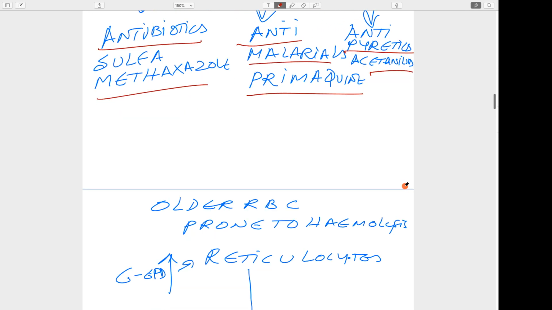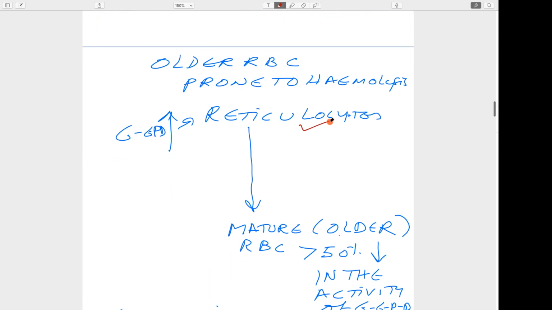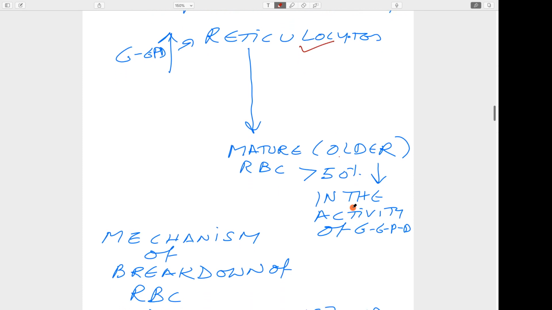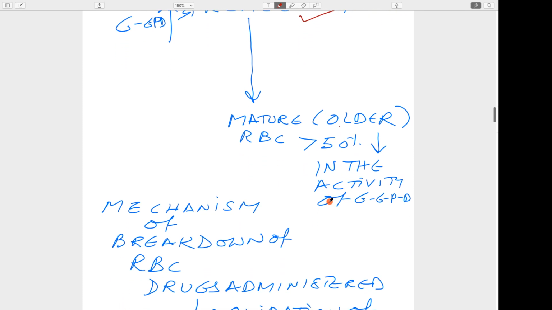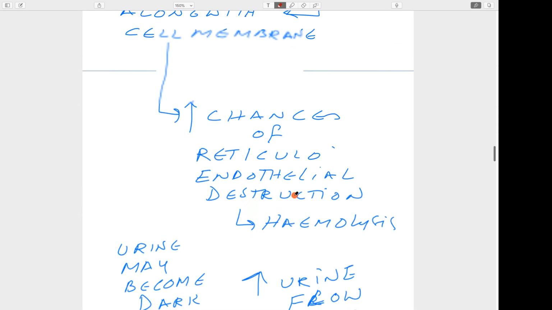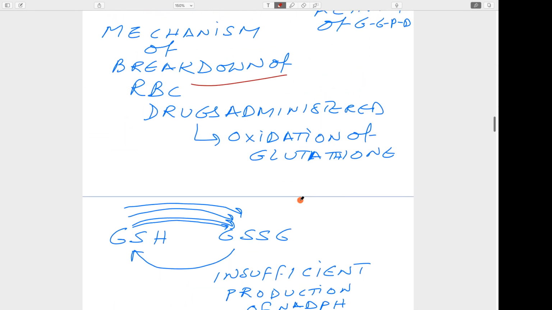Okay, then older RBCs are prone to hemolysis because reticulocytes contain a very high amount of the enzyme. Over the days, the levels decrease. In the mature RBC, it will be less than 50% of what it was initially. Mechanism of the breakdown of RBC: once the drugs are administered, what happens?